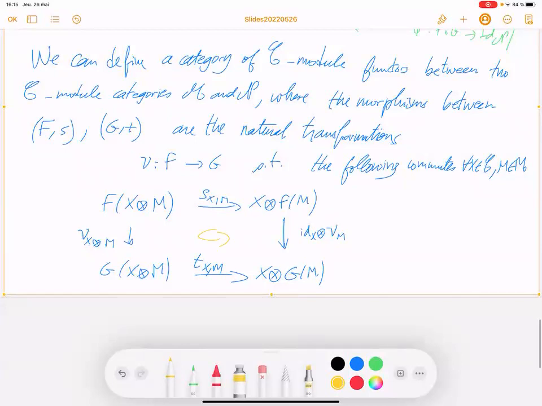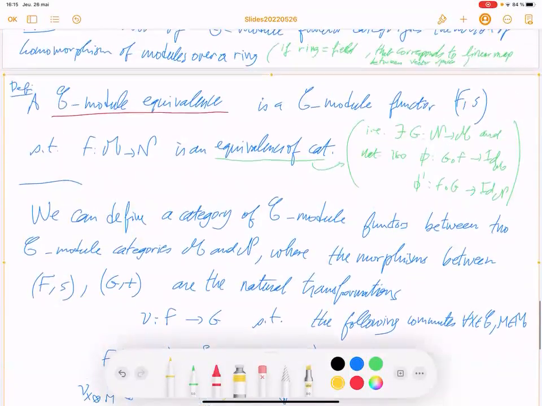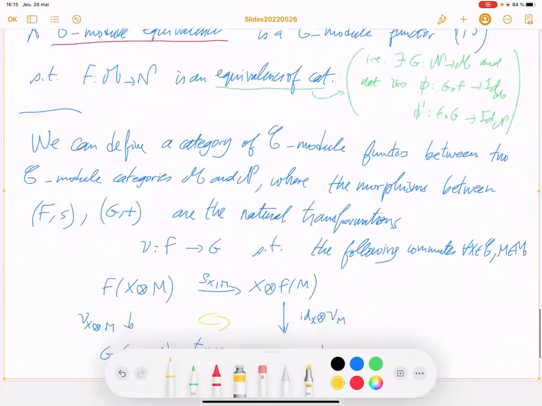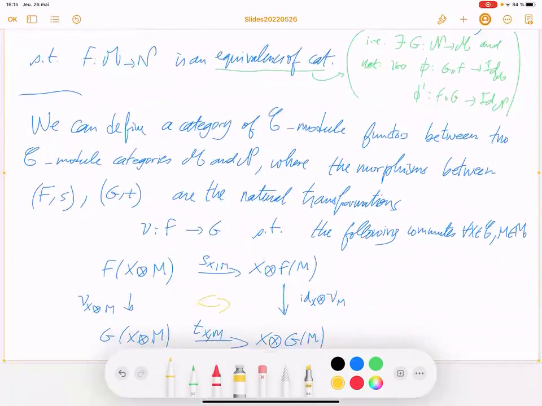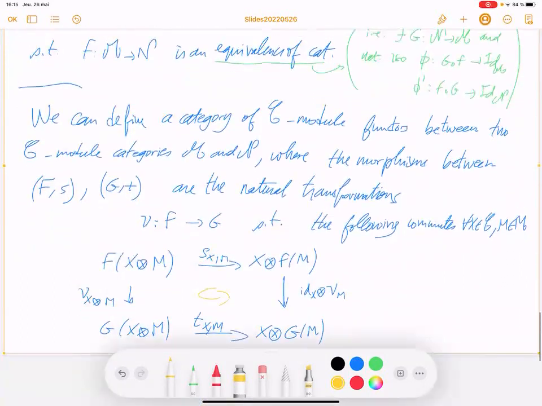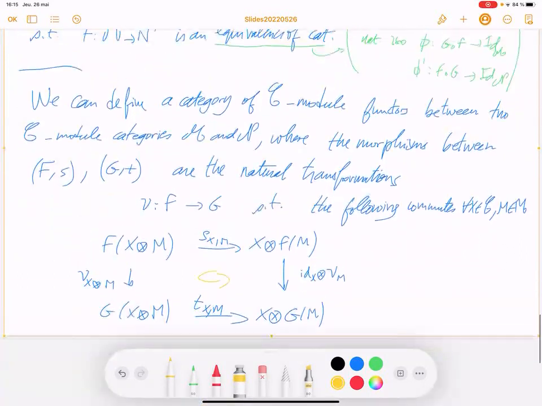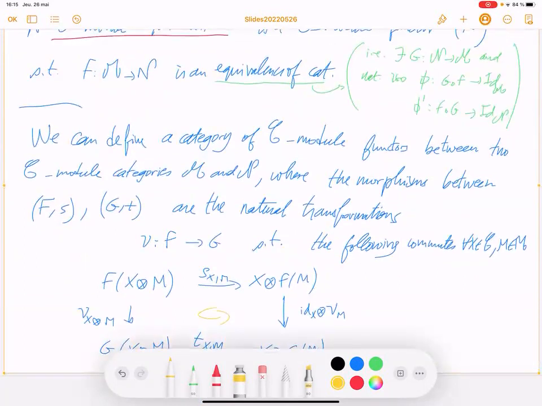Okay. Category of C-module functors between two C-module categories. If you think about the linear algebra counterpart of that, C-module categories are vector spaces, C-module functors are linear maps, and so you are talking about the category of C-module functors.